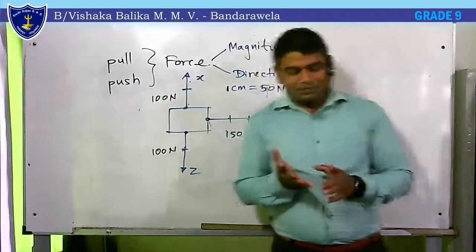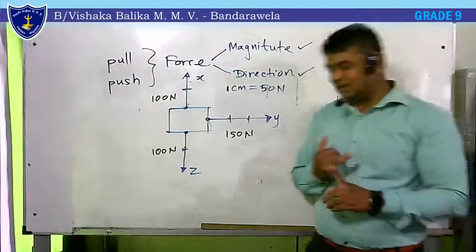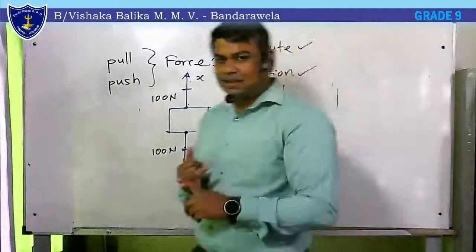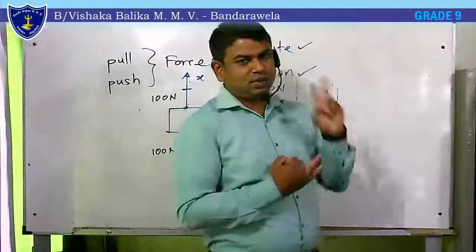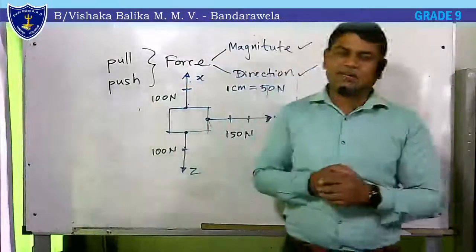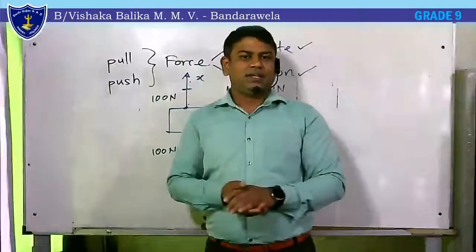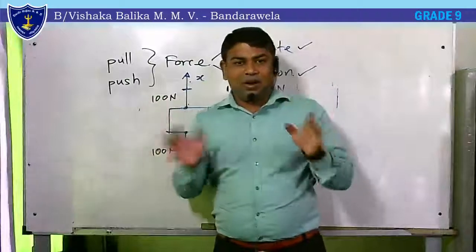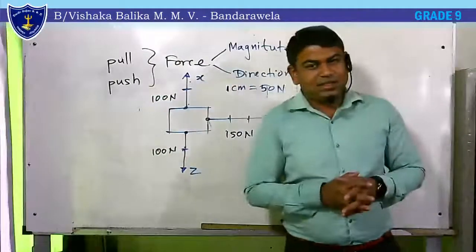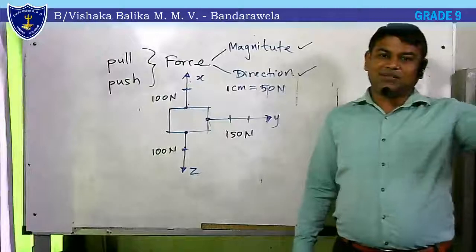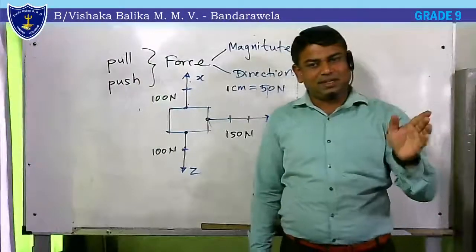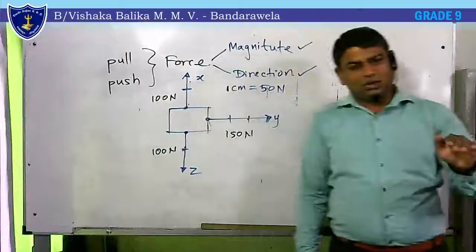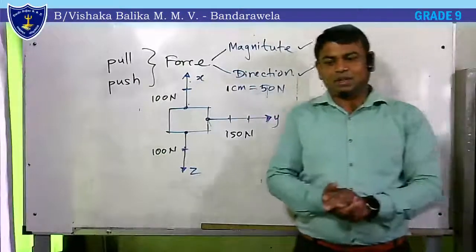And 100 grams on earth is equal to 1 newton. 200 grams 2 newtons, 300 grams 3 newtons. Likewise, we can easily convert it, but it's valid only on the earth. Remember it. If you go to the moon, that conversion is incorrect, because on the moon gravity is different.